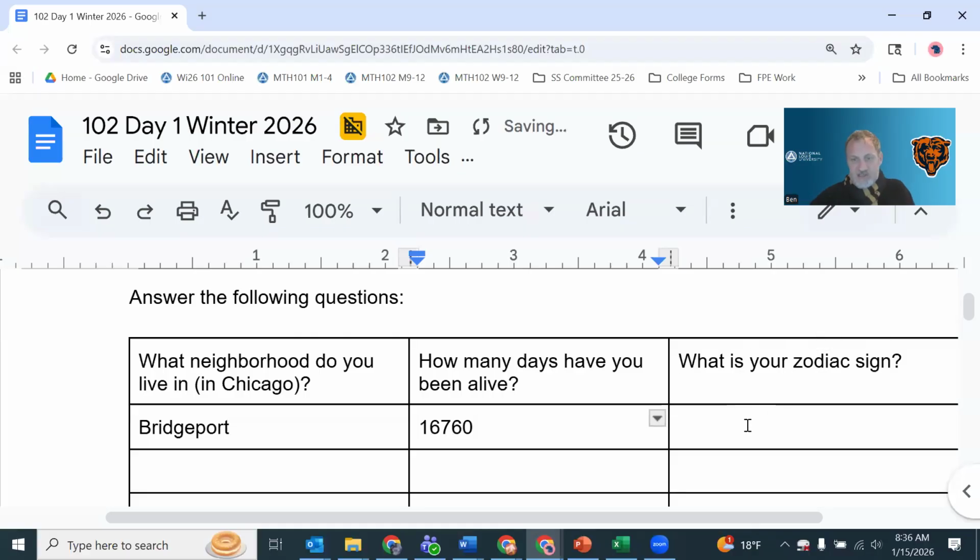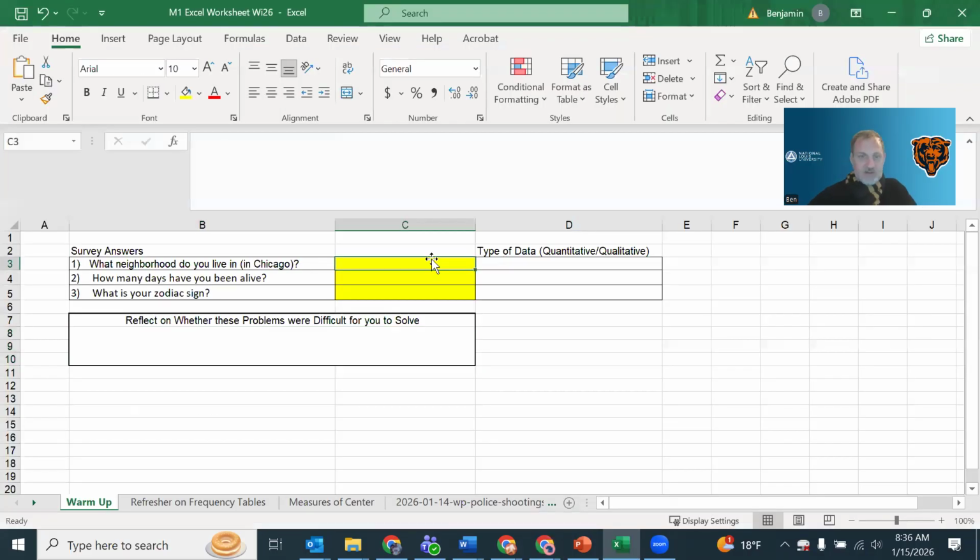Okay, I'm guessing 16,760 based on a little rough calculation. Zodiac sign, I know I'm an Aquarius. So I put in my data there. I'm going to put in my data here also. Bridgeport, I think it was, 16,760, and then Aquarius. All right. And then we'll get into categorizing these.